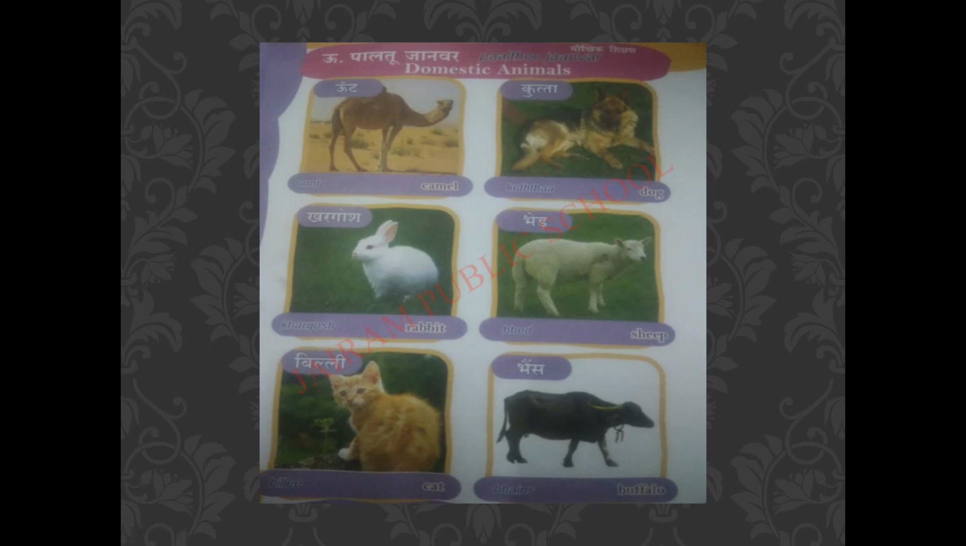Last we have a picture of a buffalo. For buffalo in Hindi you should say binds. Binds. Buffalo. Got it, children? Shall we read these words once again? Yes. Say along with me. Oont, camel. Kutta, dog. Khargosh, rabbit. Bed, sheep. Billy, cat. Binds, buffalo. Okay, children?